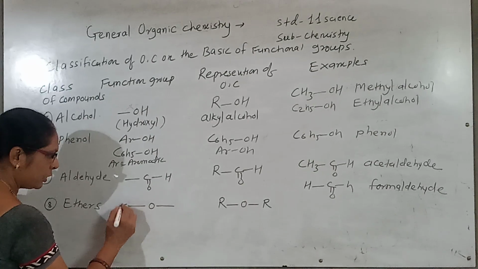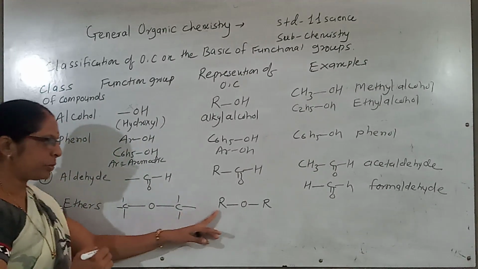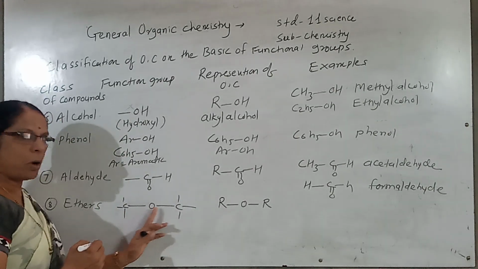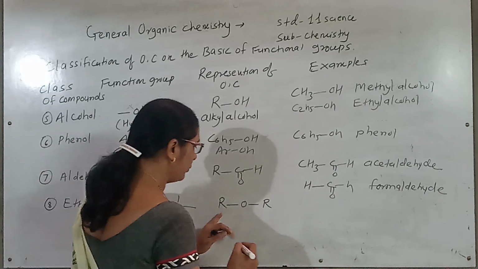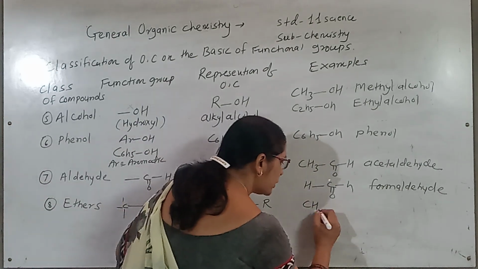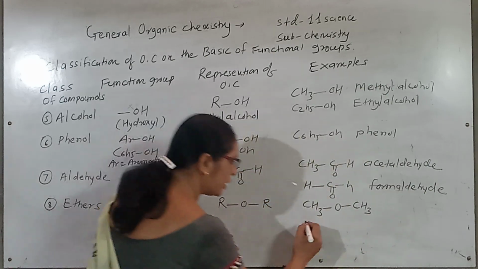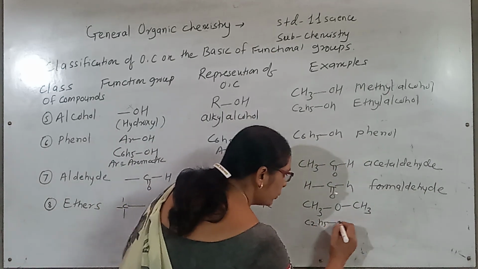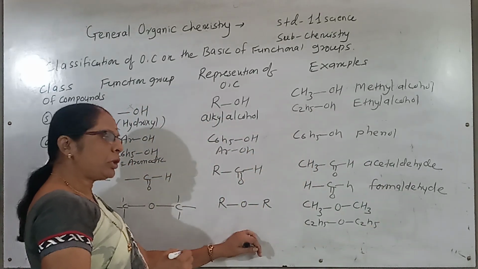Ether has this linkage where carbon I can write with the 4 valency, it represents R. So ROR or COC is the ether. If I write the value of R as CH3, O, CH3, or if you consider C2H5, O, C2H5, then both are the ethers.